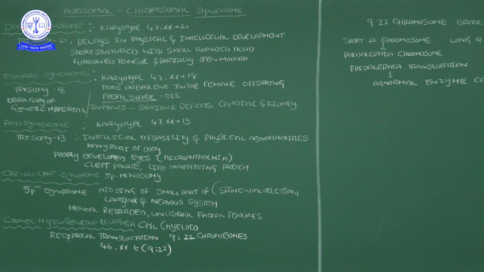See, trisomy 18 is an extra copy of genetic material of the 18th chromosome. In such a condition, especially, the baby dies at the fetal stage itself. When the baby is growing inside the mother's uterus, if that baby is affected by Edward syndrome, carrying this karyotype, it will die at the fetal stage. Unfortunately,